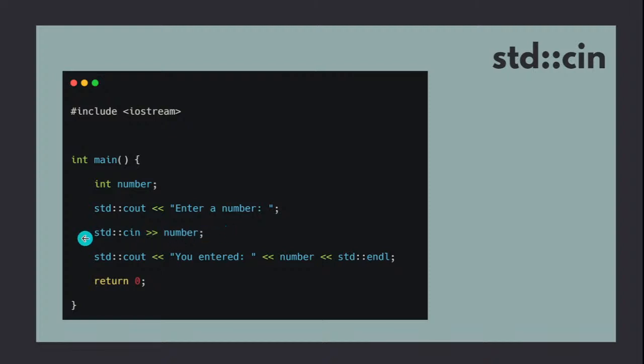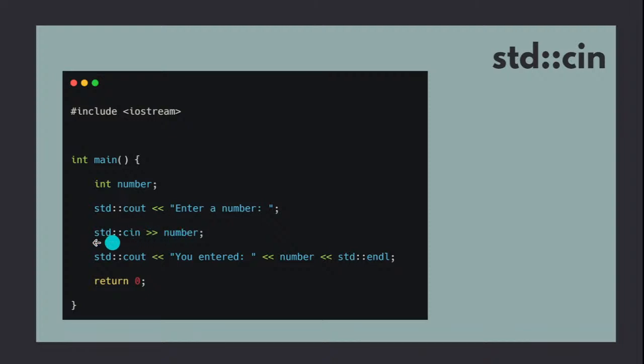See here, I am using standard C input, and then I am shifting it towards number. Can you see the greater than symbol here, the right shift operator? Why? Because this input is going to get the input from the user, and this operator focusing on the right side will take anything on the left hand side and insert it on the right hand side.